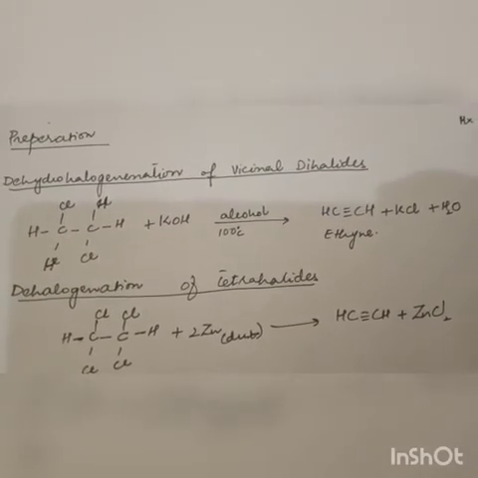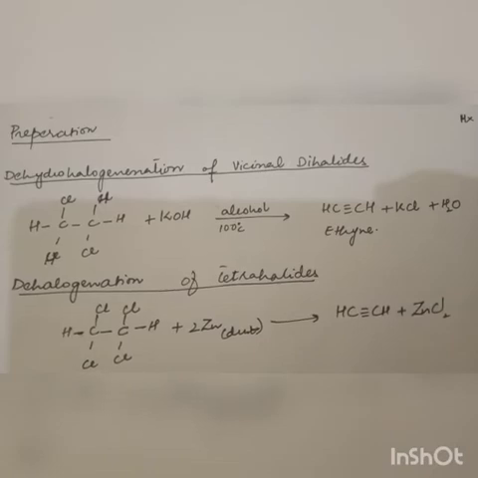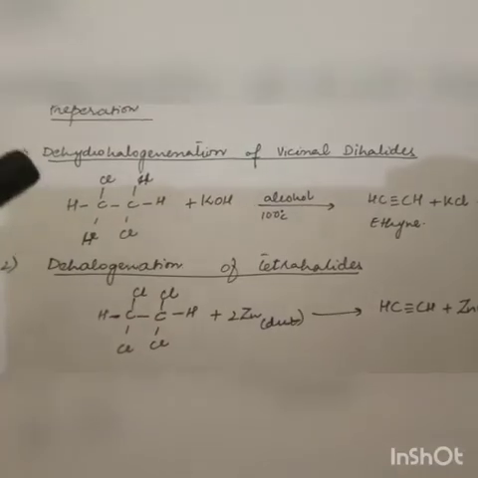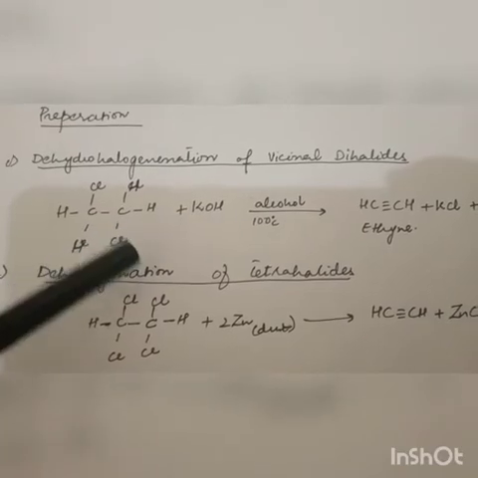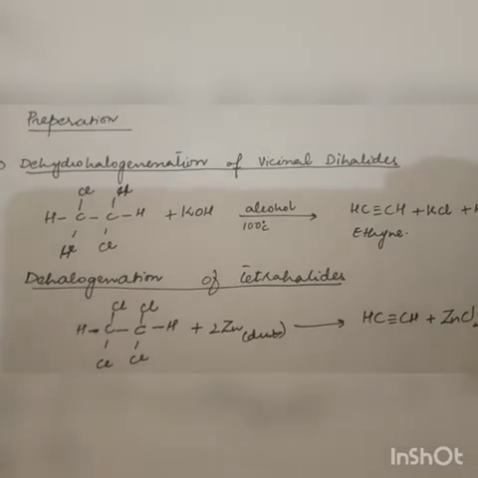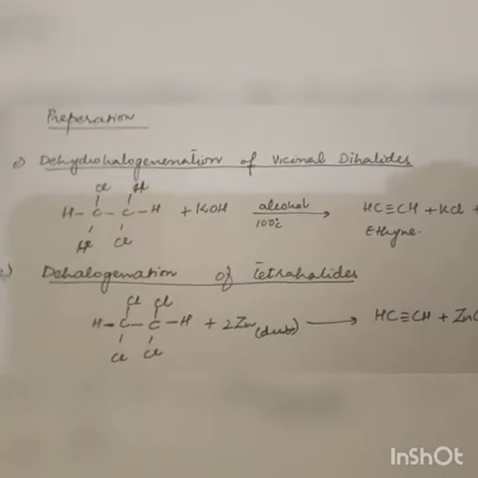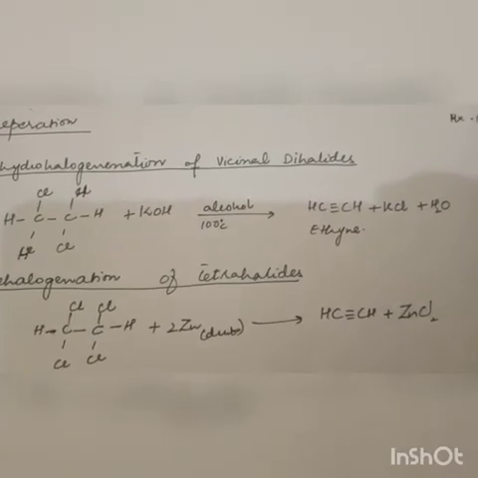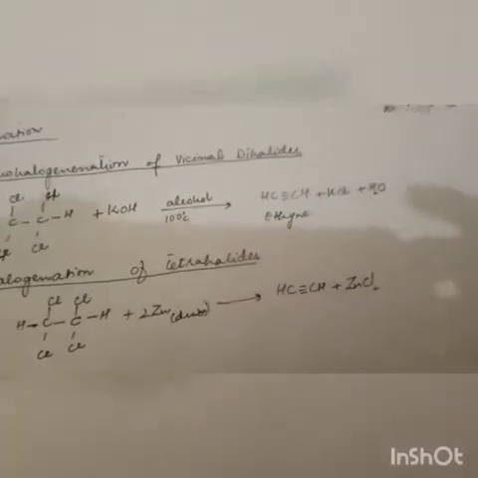The first one is the dehydrohalogenation of vinyl dihalides. Vinyl dihalide means two carbons have halogen groups, one on each carbon. You can see this carbon and this carbon have chlorine and chlorine, and the others are hydrogen. Here we are using alcoholic KOH, which will help take out the chlorine as well as the hydrogen. At 100 degrees Celsius, it will be converted into ethyne, and potassium will react with chlorine and convert it into potassium chloride. And the last one is the water molecule.